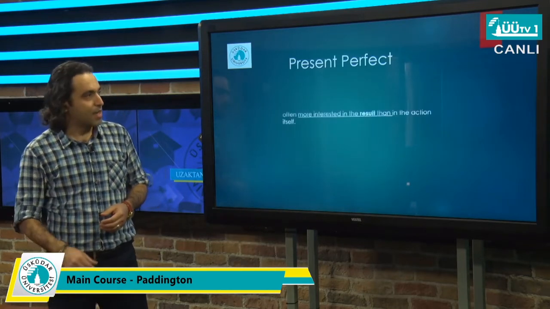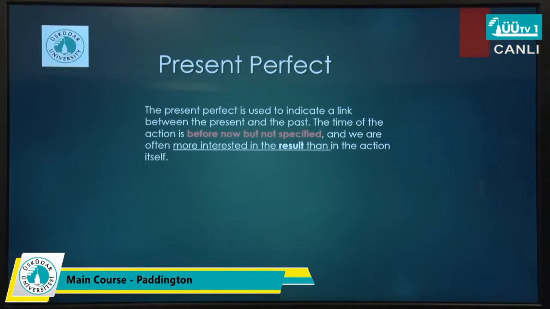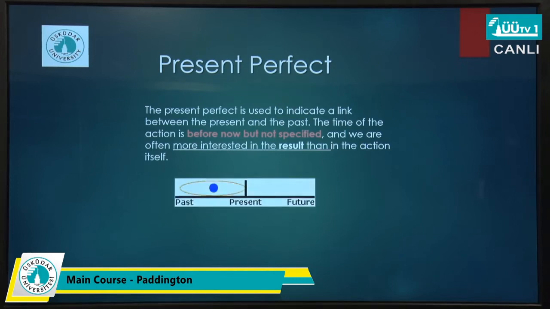Present perfect is talking about an action that happened in the past, but the effect of it or the connection of that action can be easily seen in present tense. And normally we can say that the result of it is still tangible or clear in present tense. As you can see in this picture, the action happened in the past, but that yellow circle shows that the action has some effects up to present tense. The structure is using has or have plus past participle or third form of the verb.